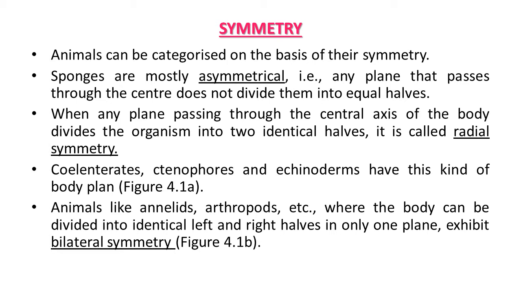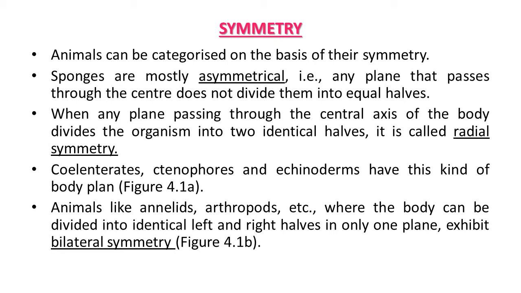When any plane passing through the central axis of the body divides the organism into two identical halves, it is called radial symmetry. So by radius it can be divided, that's why it is radial symmetry. Some of these animals, coelenterates, ctenophores and echinoderms, have this type of body plan, radial symmetry.